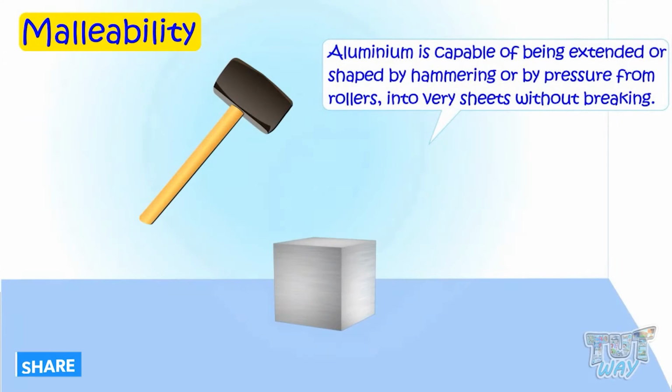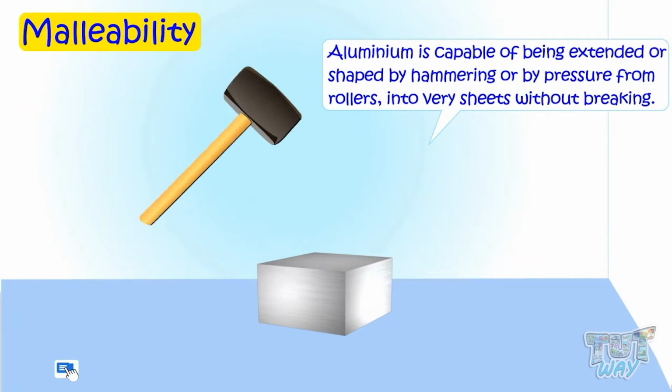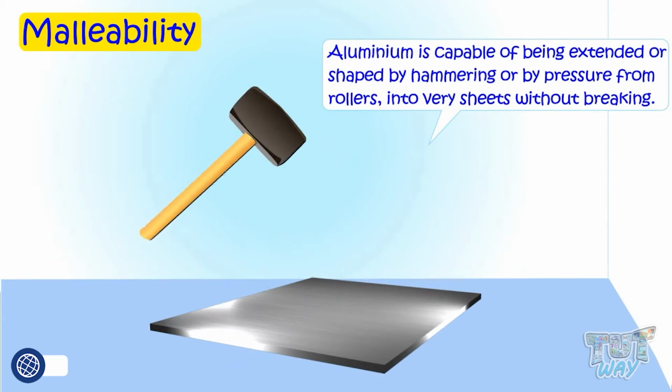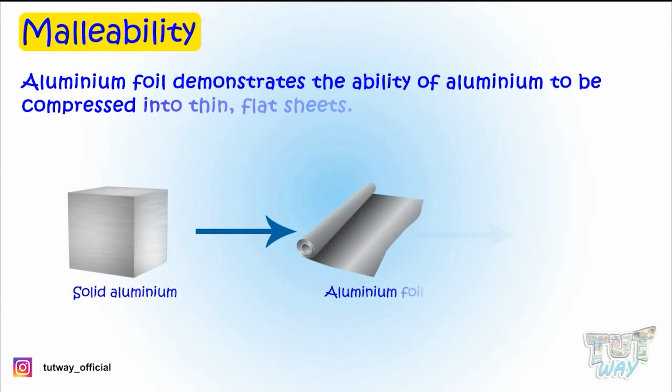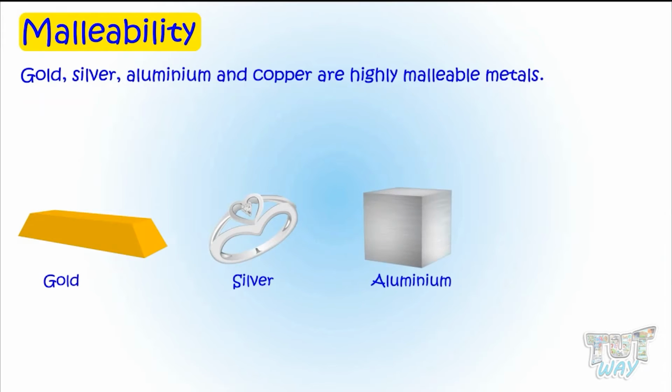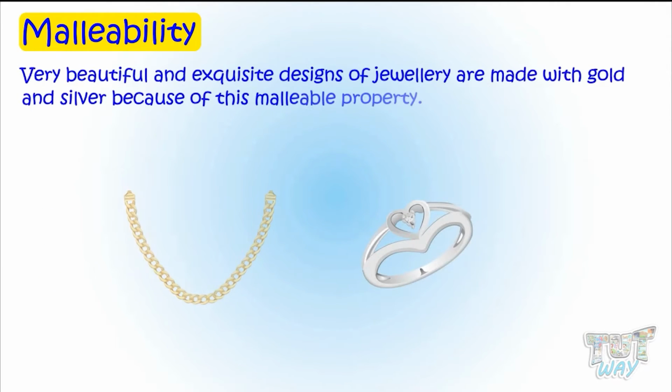Example: aluminum is capable of being extended or shaped by hammering or by pressure from rollers into very thin sheets without breaking. Aluminum foil that we all use demonstrates the ability of aluminum to be compressed into very thin flat sheets. Gold, silver, aluminum, and copper are some of the highly malleable metals. Very beautiful and exquisite designs of jewelry are made with gold and silver because of this malleable property.